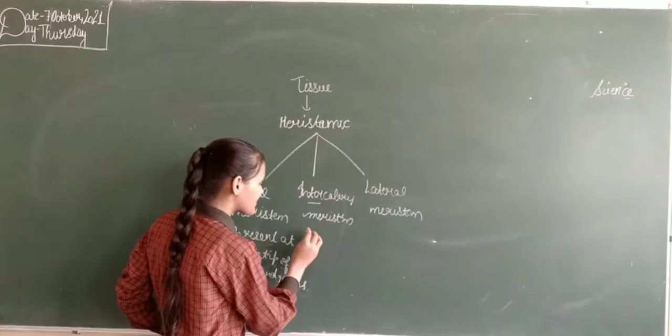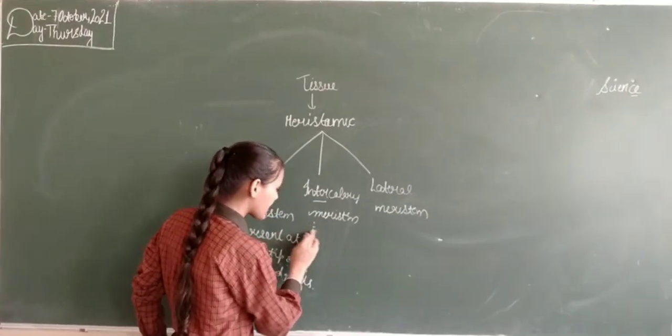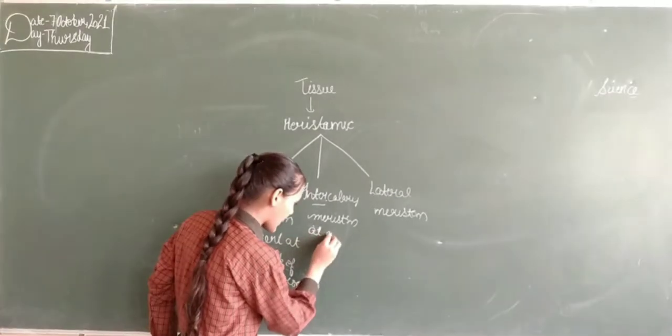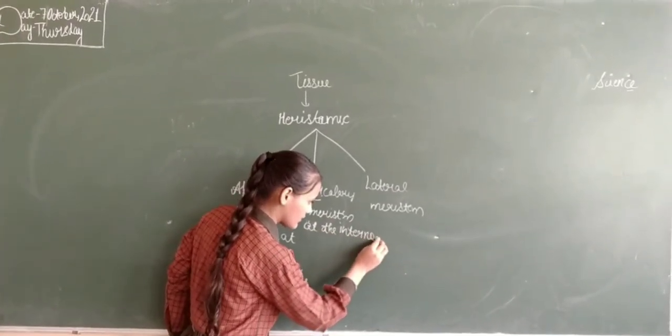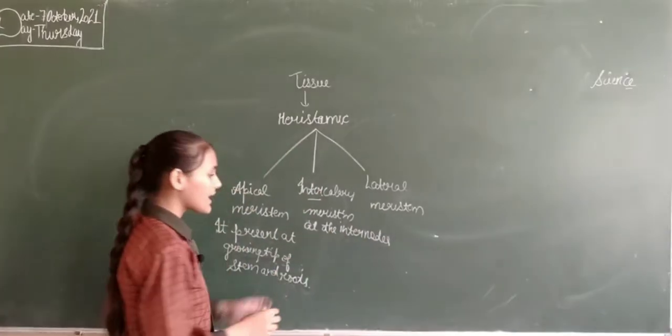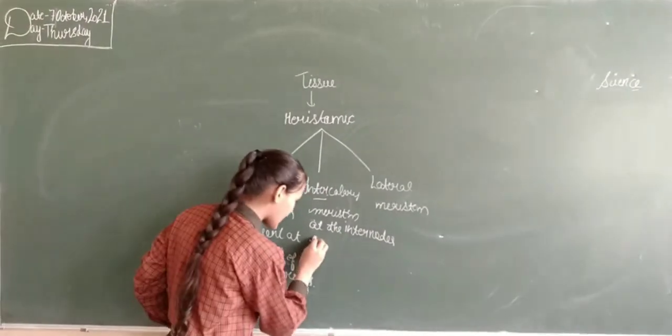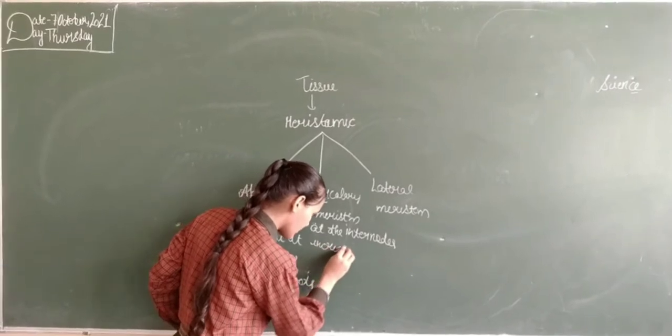Intercalary meristem is present at the internodes, and it increases the length between the nodes.